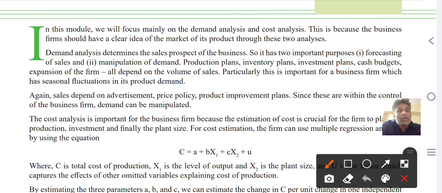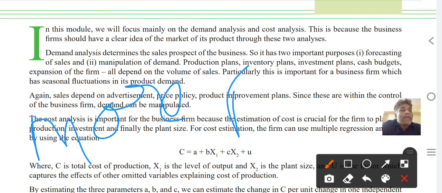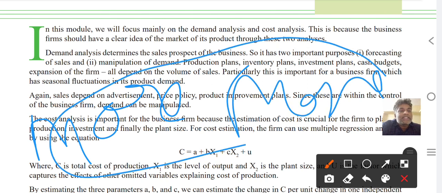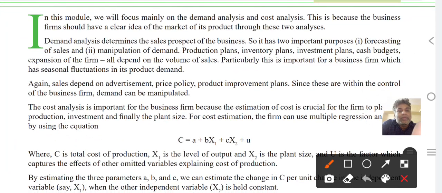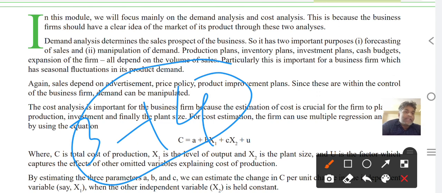So for example, in the summer season we have more demand for what? Mangoes. So that is seasonal. Mangoes are not coming every year, only for a certain period, maximum 3 or 4 months, which we consider a season.